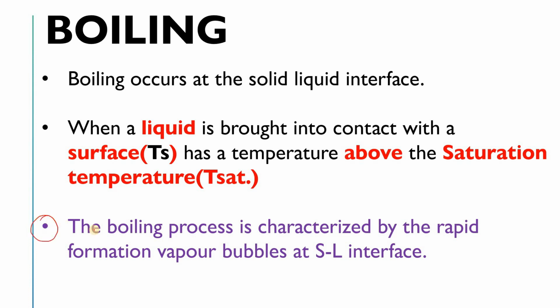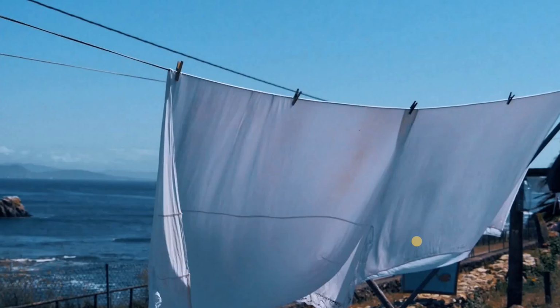And here I have written one thing, that is the boiling process. The boiling process is categorized, or simply you can say classified, by the rapid formation of bubbles. How the bubbles form, and the rate of bubble formation, will give us useful information about the categorization of the boiling process at the solid-liquid interface. Are you getting this point, or do you have any confusion? I think you have some confusion, right? No problem, I'll clear your confusion here.